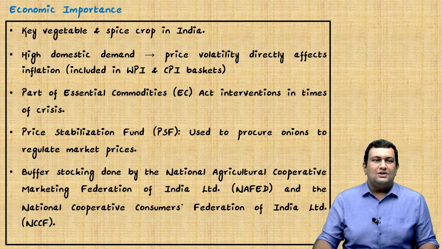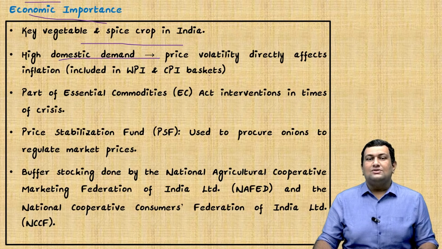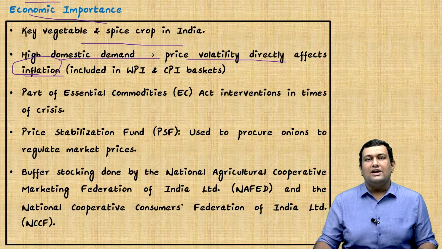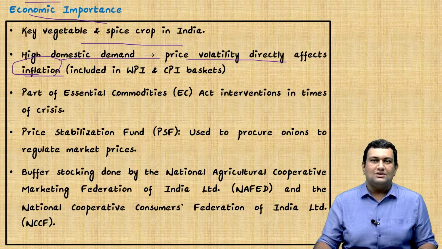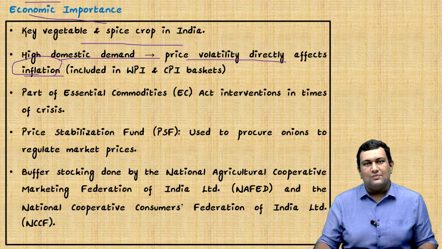Now we will see its economic importance. It's a key vegetable and spice crop in India. It has very high domestic demand, so its price volatility directly affects inflation. This is important. When we study inflation, we are supposed to know the different types of inflation and the terms associated with it, like stagflation, hyperinflation, creeping inflation, etc. These are direct topics from which questions can be asked in prelims.